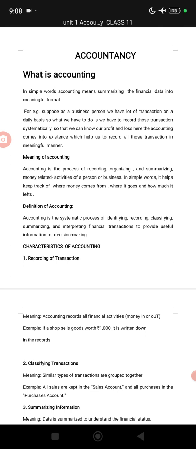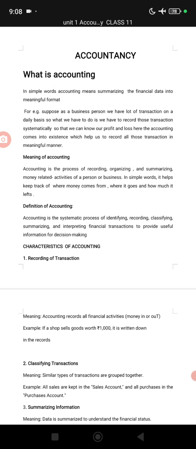After that, we interpret those financial transactions in a proper manner and provide information to the different interested parties of those financial transactions. Which are the interested parties of the financial transactions?